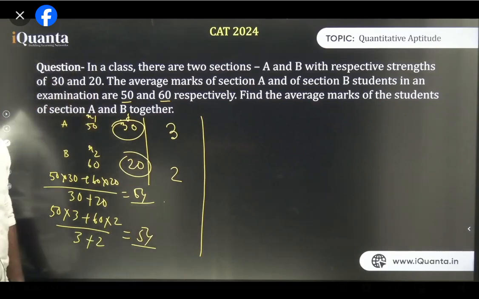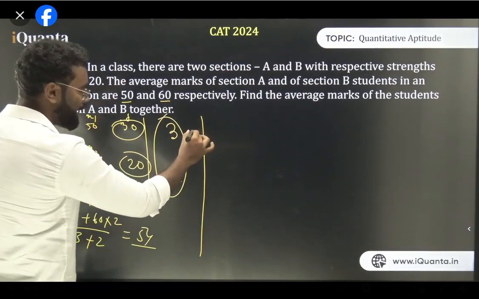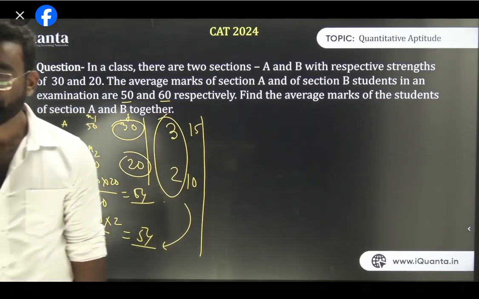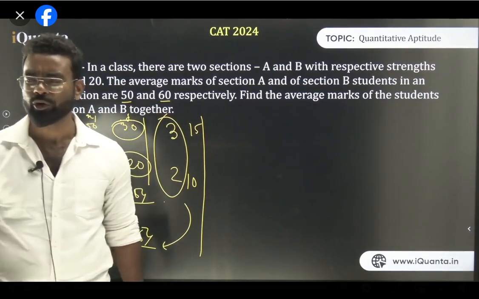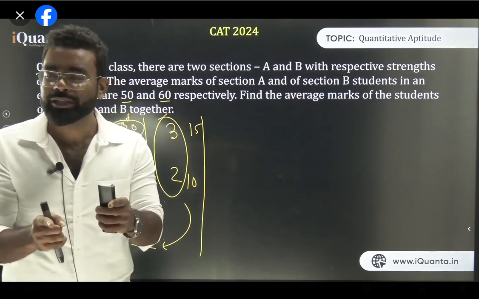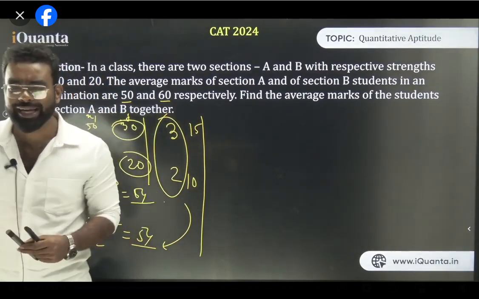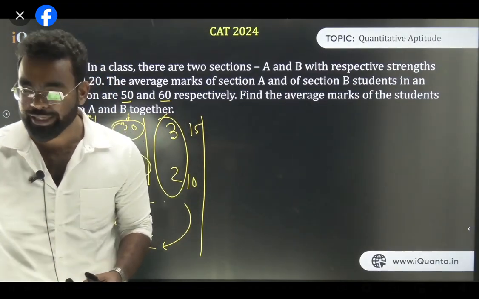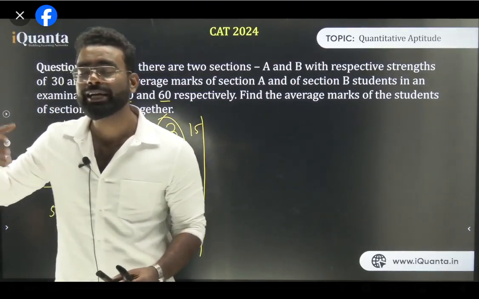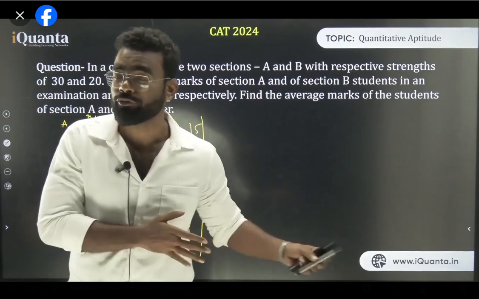Am I clear? In case of 3, 2 के छोड़ के भी अगर यहाँ पे let's say 15 and 10 भी होता, then also the average would have been 54. Am I clear? We don't use deviation for the weighted average, so don't worry about it. We will use other methods. So that means what? The average is dependent on the ratio, not on the quantity. So the quantity can be anything. If the ratio is the same for two quantities, then the average has to be the same. Am I clear? So if the ratio is same, average is same. So average is not dependent on quantity, average is dependent on the ratio of the quantity.